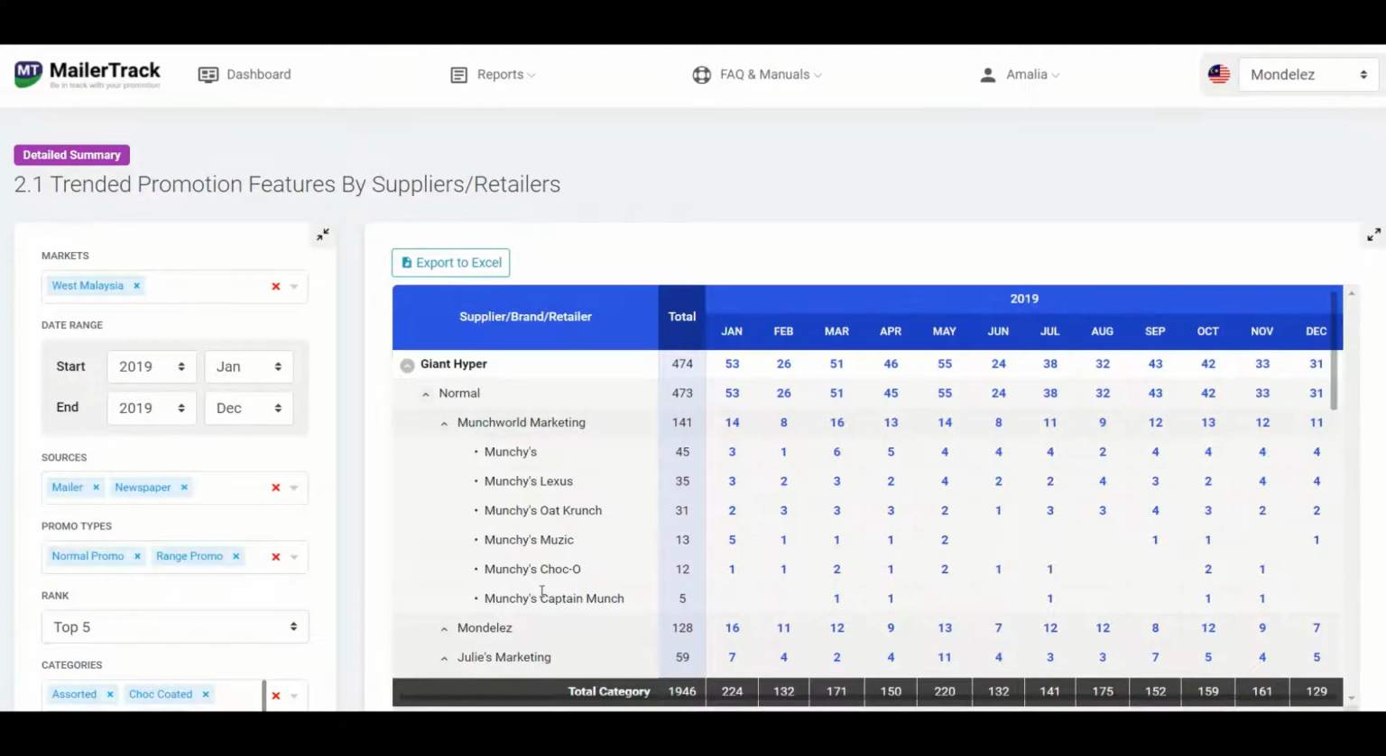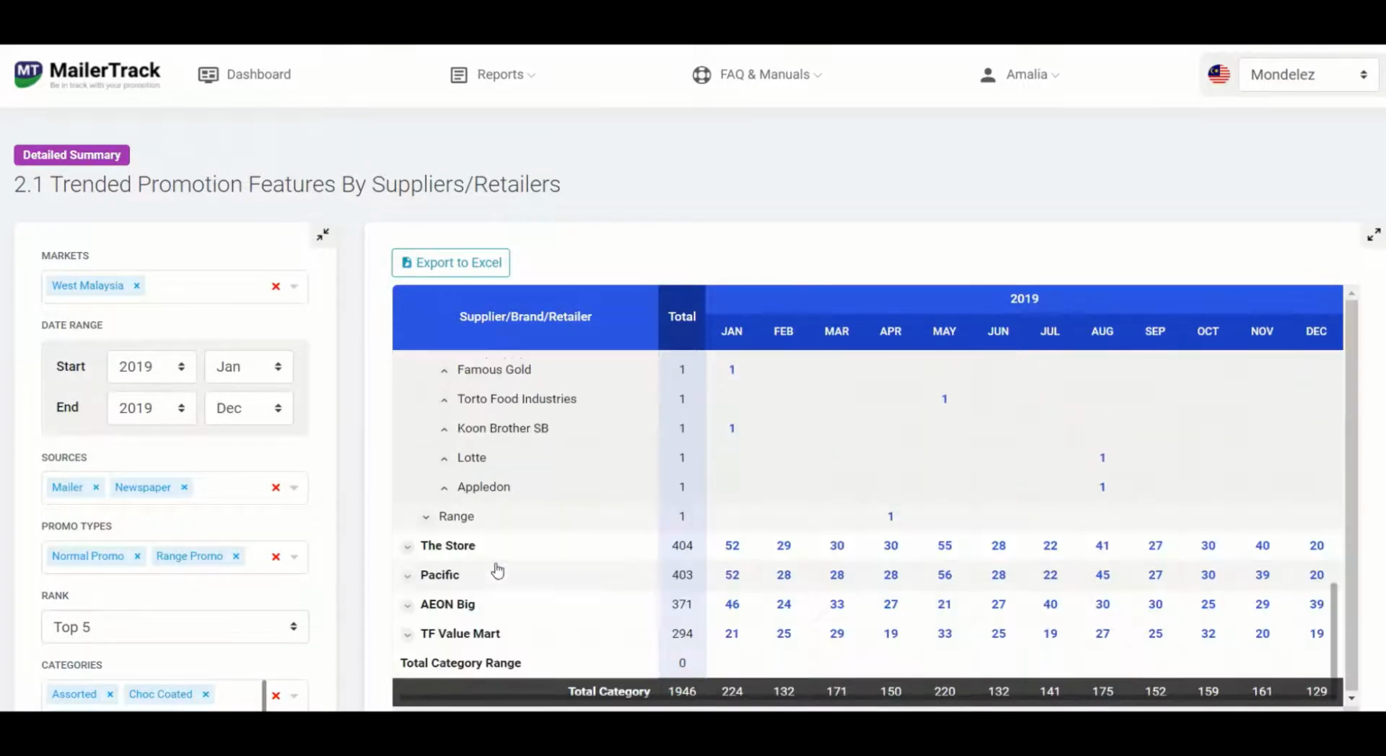And these promotions are split into different types of promotion, which is the normal promotions and the range promotions that we selected. Now on to the functions. One of the first functions is that you'll be able to see how the share of promotions is split for each supplier across different retailers.